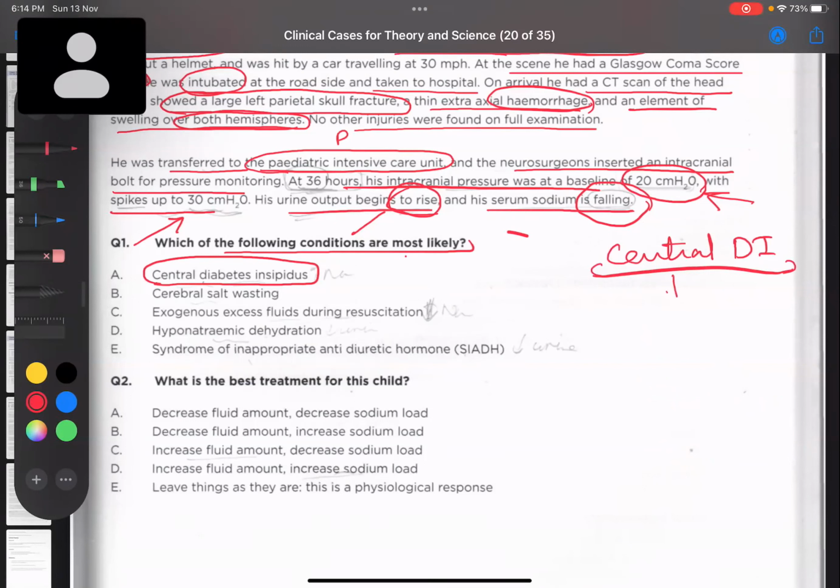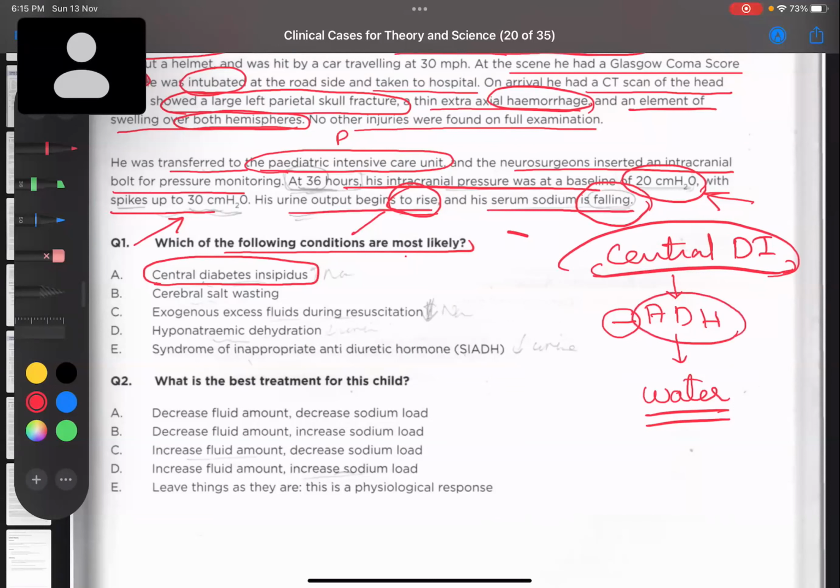Exactly. See, in case of central diabetes insipidus, there is no antidiuretic hormone. As a result, what will happen? All your body's water is going out. Right? This is the opposite of desmopressin, guys. Please don't confuse. You don't have antidiuretic hormone. In the previous question on UTI, I explained desmopressin, which is an antidiuretic hormone, so it reabsorbs water.